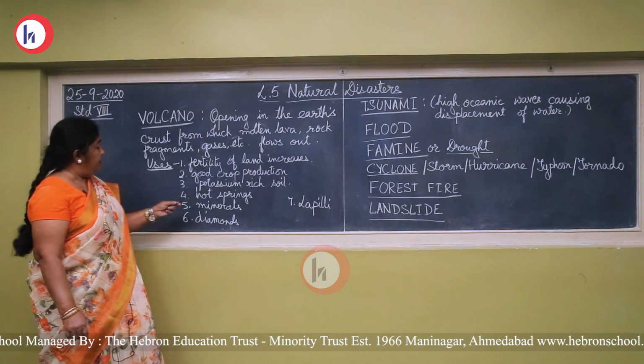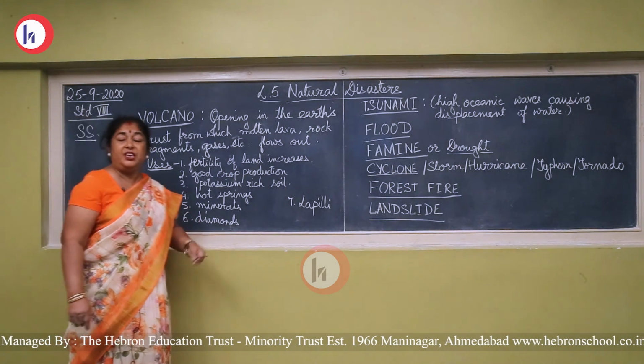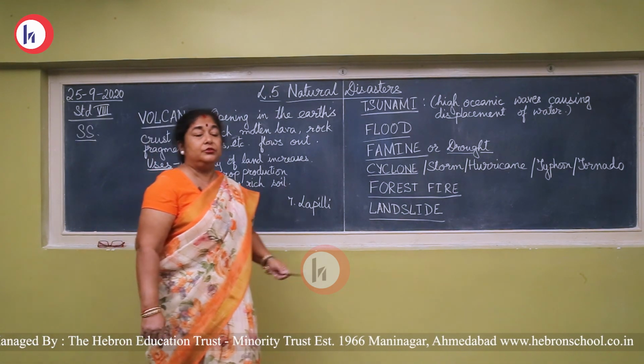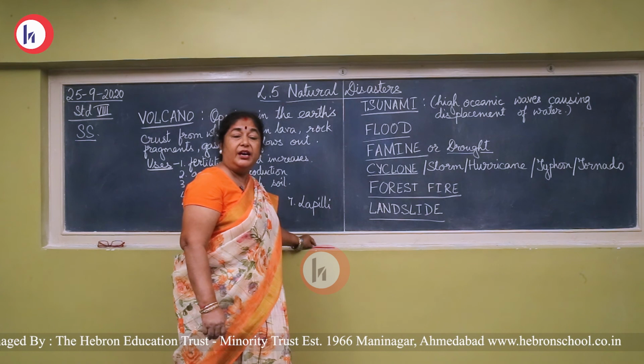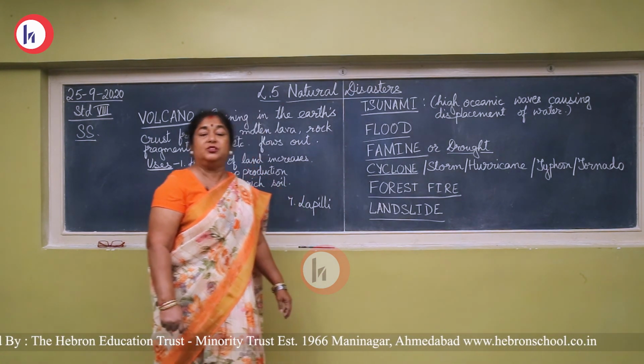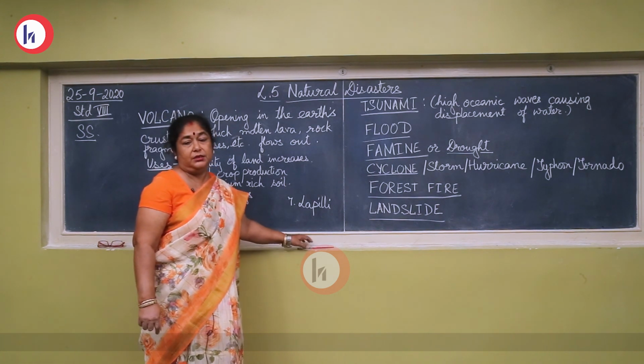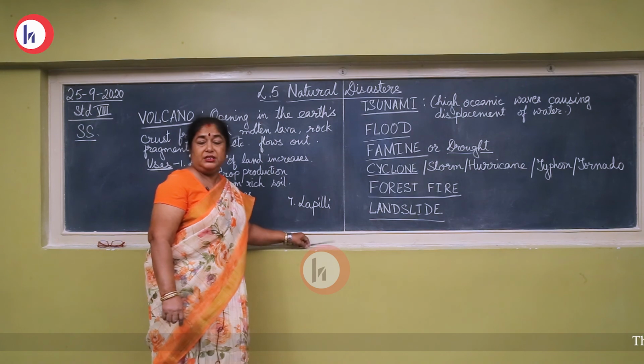Now, one use of the volcano is hot springs. We have a hot spring even in Gujarat, the Tulsi or Unai hot spring. You can go and visit and find out some more hot springs which are there in India or nearby in Gujarat. So with this we conclude the lesson. Thank you.